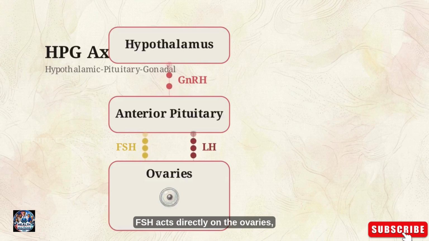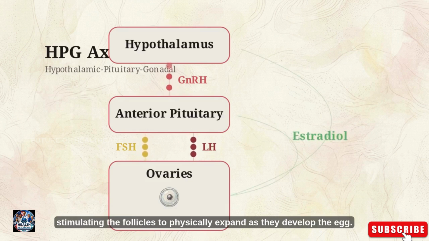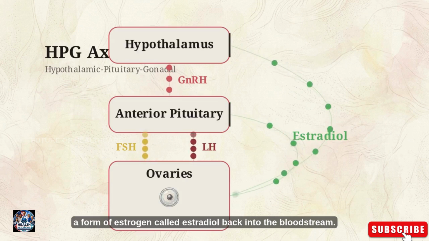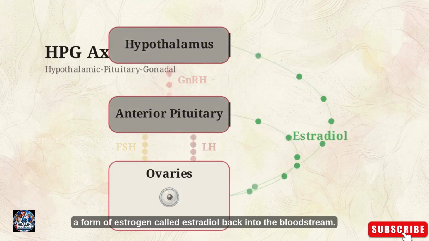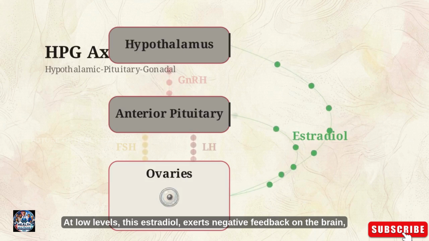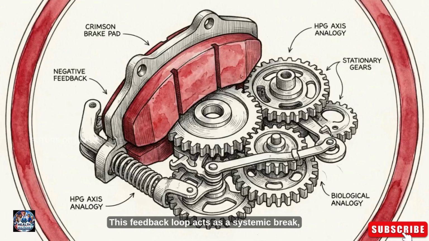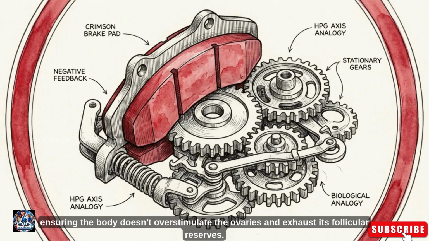FSH acts directly on the ovaries, stimulating the follicles to physically expand as they develop the egg. As these follicles grow, they begin secreting a form of estrogen called estradiol back into the bloodstream. At low levels, this estradiol exerts negative feedback on the brain, inhibiting the secretion of GnRH and keeping FSH and LH levels low. This feedback loop acts as a systemic brake, ensuring the body doesn't overstimulate the ovaries and exhaust